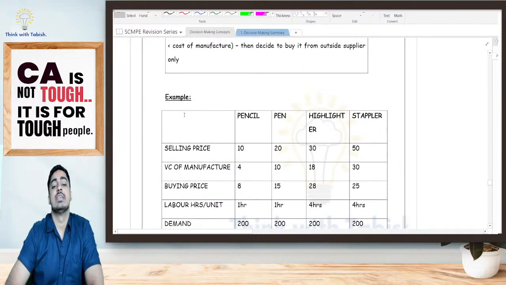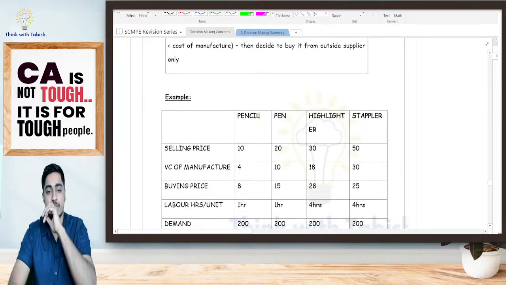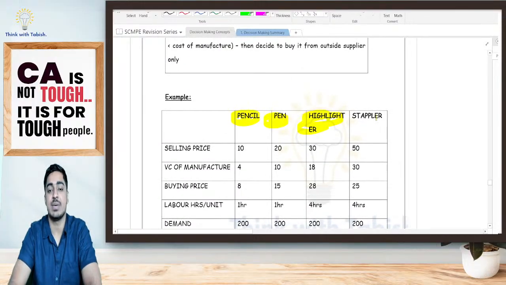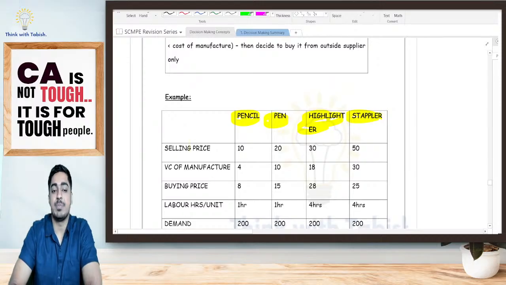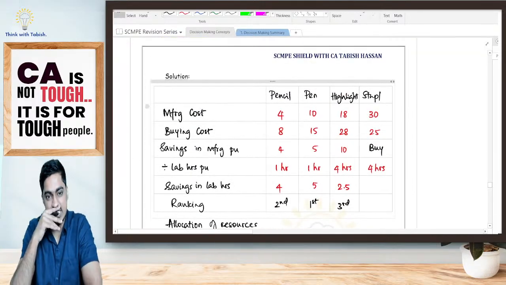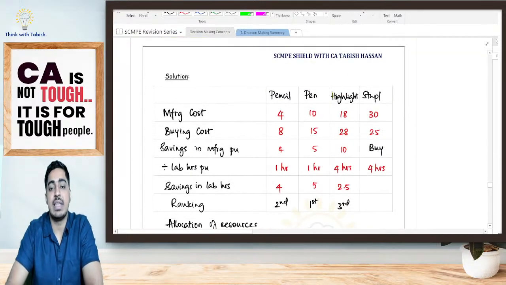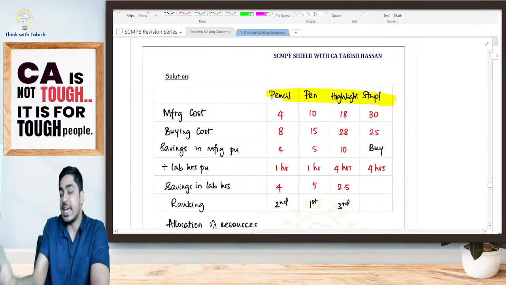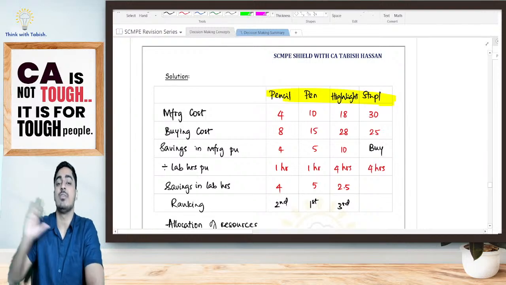Now look at this. Suppose I am telling I can manufacture 4 different products: pencil, pen, highlighter, stapler. Selling price is given, variable cost of manufacture is given, buying price is given, labor hours, demand, everything is given. Now look at this. I will just give you an idea. Pencil, pen, highlighter, stapler. All 4 things either I can produce on my own or else I can buy from outside.